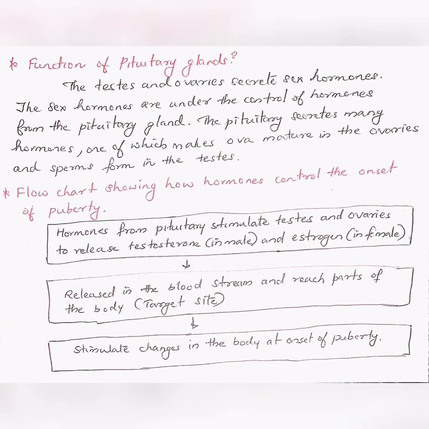Flowchart showing hormone control the onset of puberty. Hormones from pituitary stimulate testes and ovaries to release testosterone in male and estrogen in female. They are released in the bloodstream and reach parts of the body, that is target site. Then stimulate changes in the body at the onset of puberty.